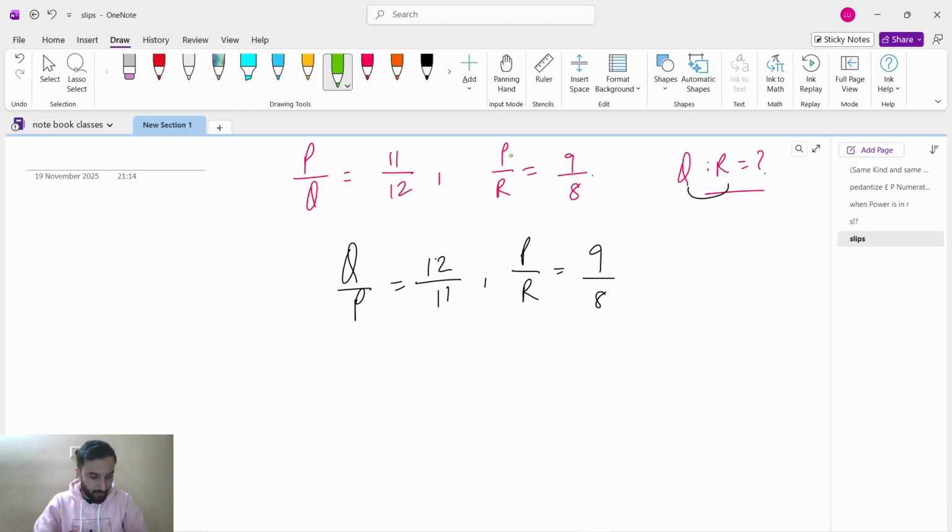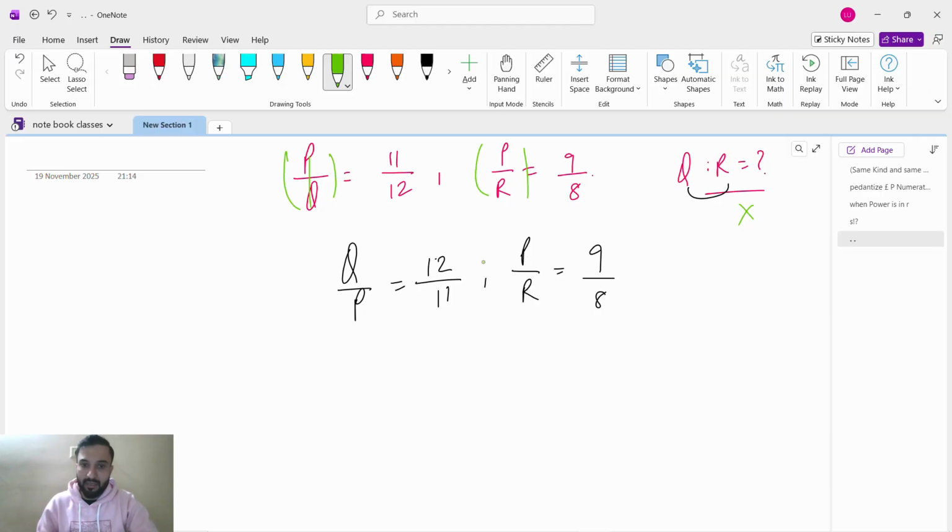P by Q, P by R, we should not keep the same. It should be opposite, so I will make this inverse. So P by Q becomes Q by P is equal to 12 by 11, P by R equals 9 by 8.